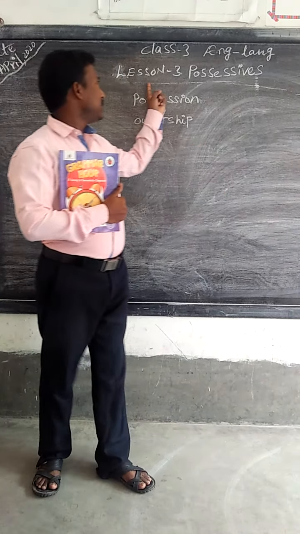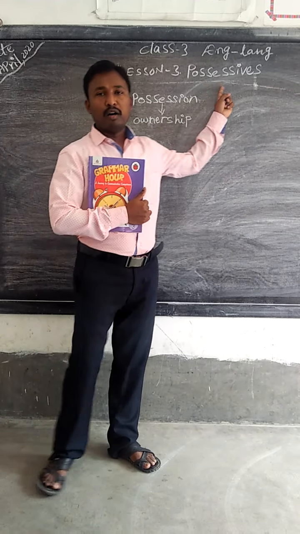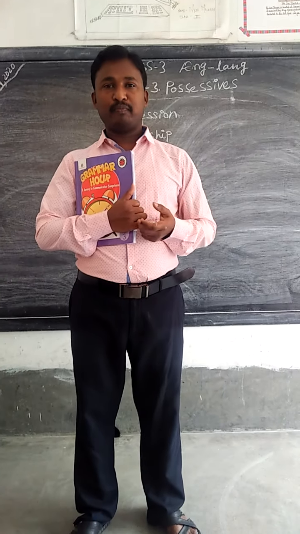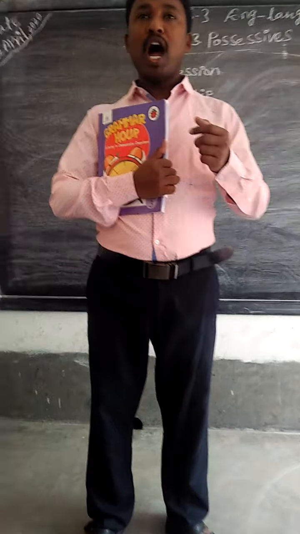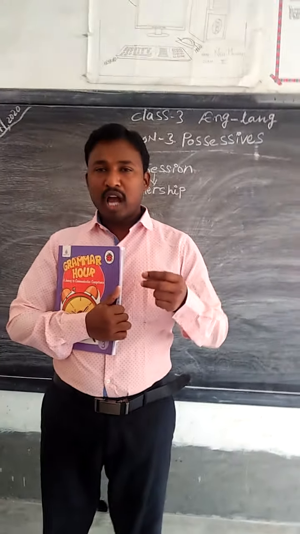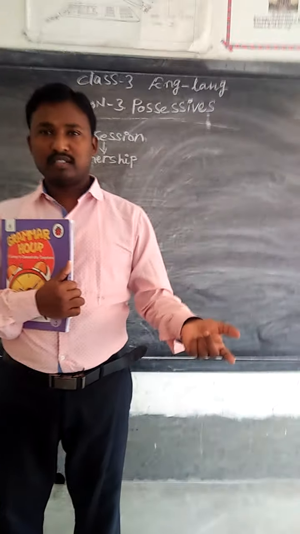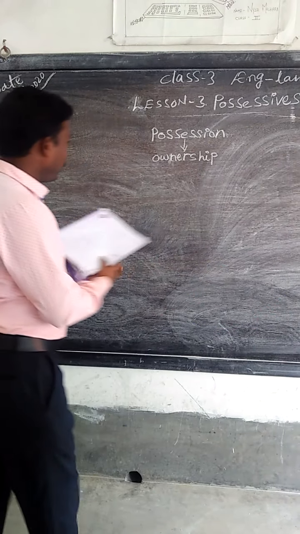So third, lesson number 3, possessives. The pronunciation is possessive. Okay. So dear children, before going on, we should know what possessive is. It belongs to us or belongs to someone. So it is related to me or related to another person. So it possesses. Okay, I am giving you an example.